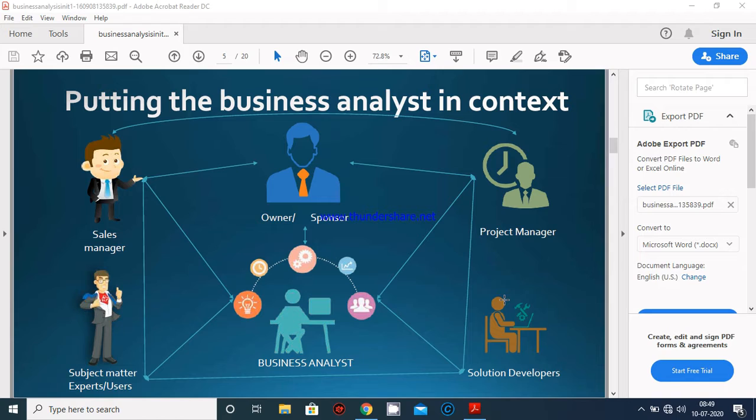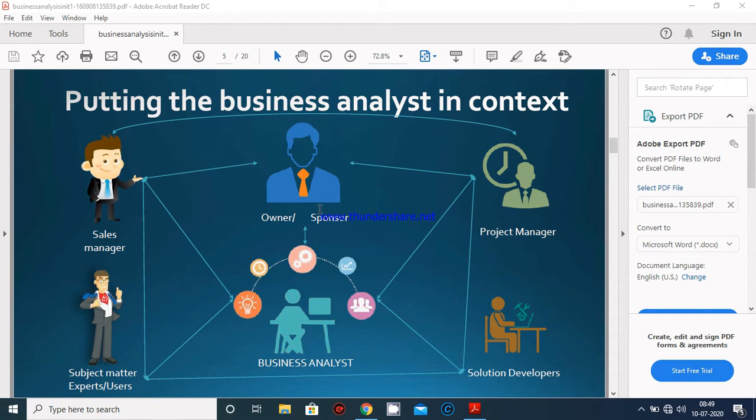This is the diagrammatic representation of the business analyst, the working scenario of a business analyst in developing a product, or the role of the business analyst in the software and information technology industry.